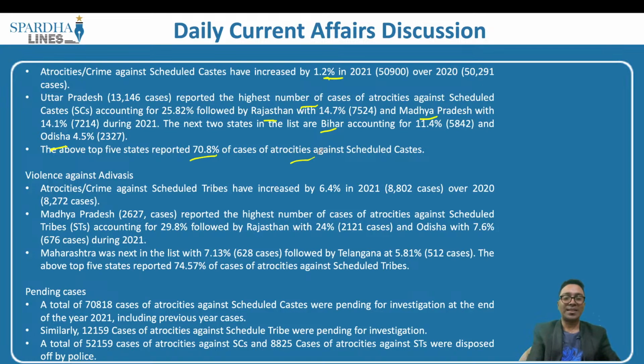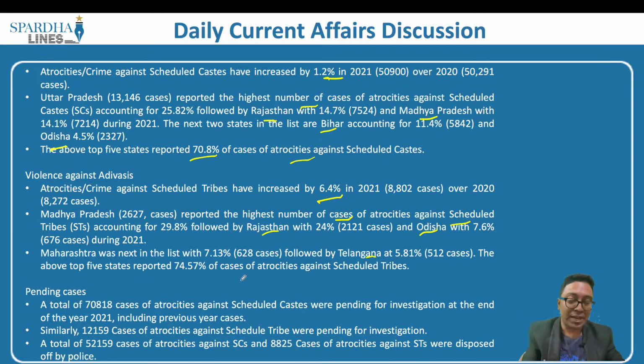What about violence against the Adivasis? The Adivasis are the scheduled tribe community. This has increased by 6.4% in 2021 over 2020. Madhya Pradesh reported the highest number of cases of atrocities against the scheduled tribes, followed by Rajasthan and Odisha. Maharashtra was next in the list, followed by Telangana.